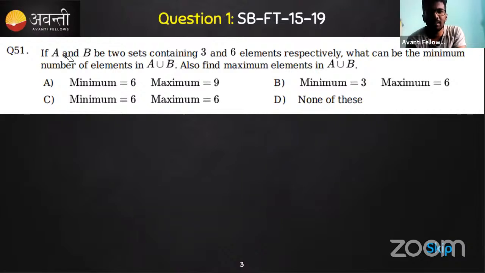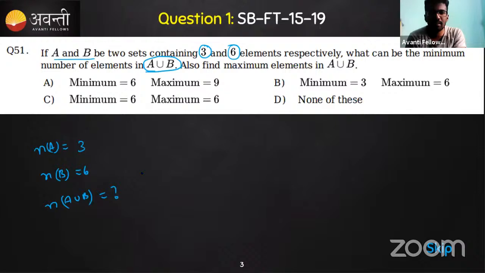If A and B are two sets containing the elements 3 and 6. Very small numbers, right? The number of elements in set A is 3. The number of elements in set B is 6. So the given numbers are very simple. What can the minimum number of A union B be? What is n of A union B? They're asking for the minimum and the maximum value.